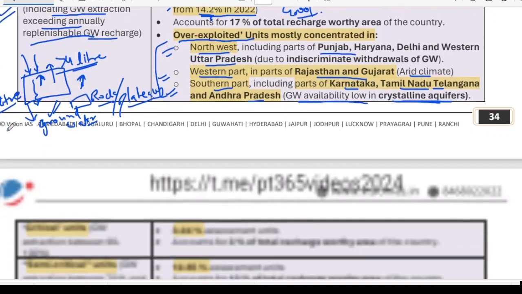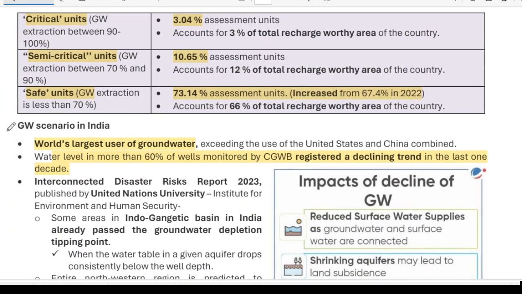Moving ahead, what are the critical units? Critical units are the units where extraction is between 90 to 100%. So if 100 liters of water is being recharged into the groundwater, and the extraction is 90 to 100 liters, not the whole 100 but 90 to 100, this is called a critical unit. It is 3.04%.